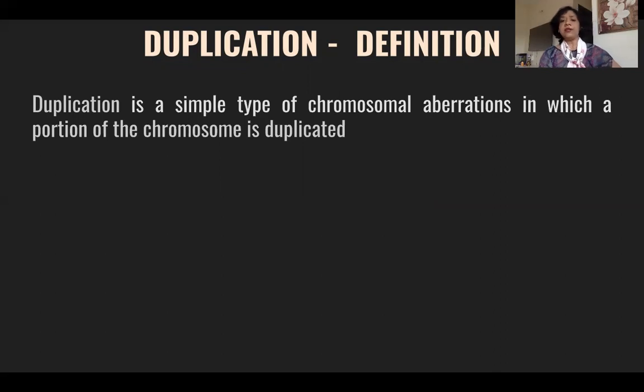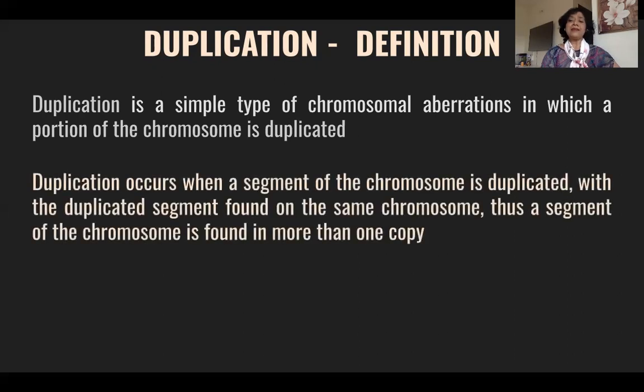Now let us come back to the definition of duplication in chromosomal aberration. You will find it is not very different. It almost means the same. Duplication is a simple type of chromosomal aberration in which a portion of the chromosome is duplicated. So it's almost the same.